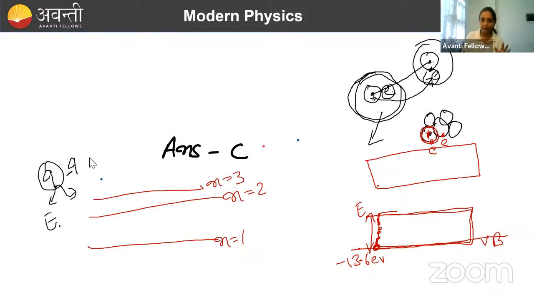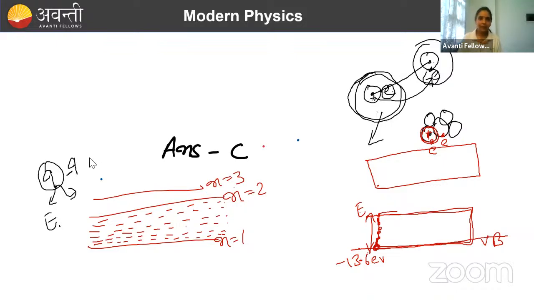So there was no energy level in between 2 and 1. It means there was no energy level present here. But in case of a solid, what happens? You will get an energy level at every point. There will be levels continuously. So that is your energy bands that you must have studied in your semiconductor chapter. What I am trying to say is that in solids, energy levels will not be discrete as we have studied so far. n = 1, n = 2 will not have gaps. There will be continuous energy levels, and so we call them energy bands.